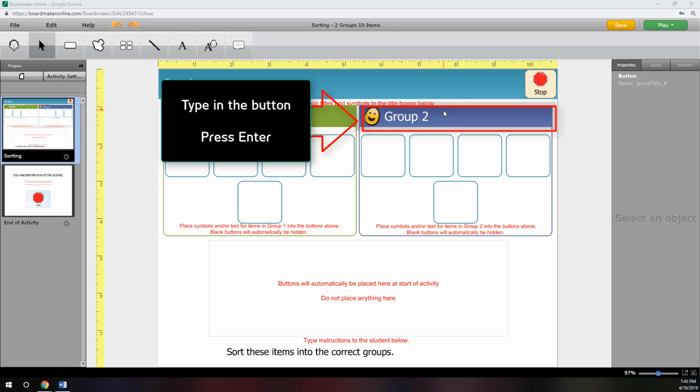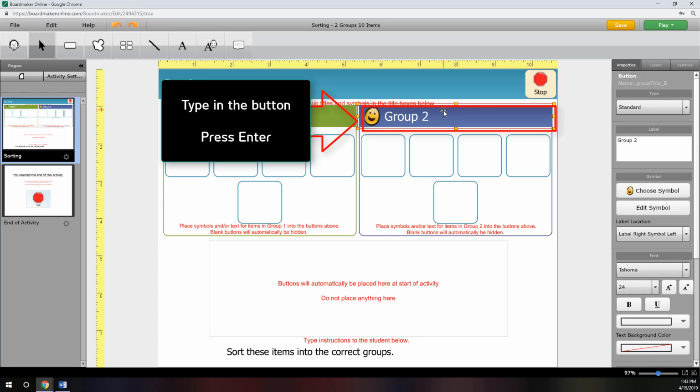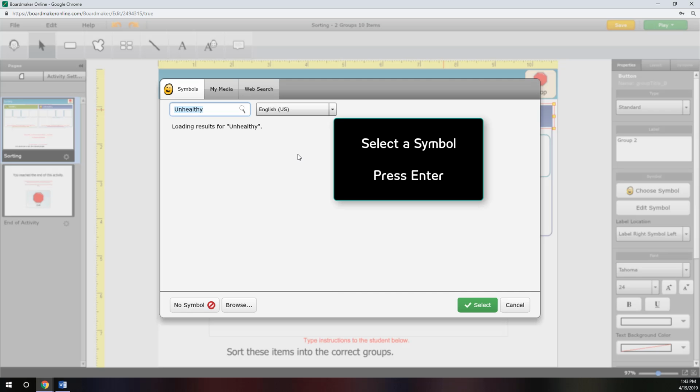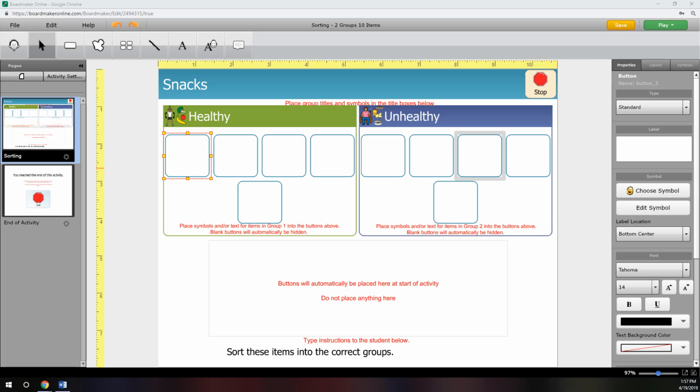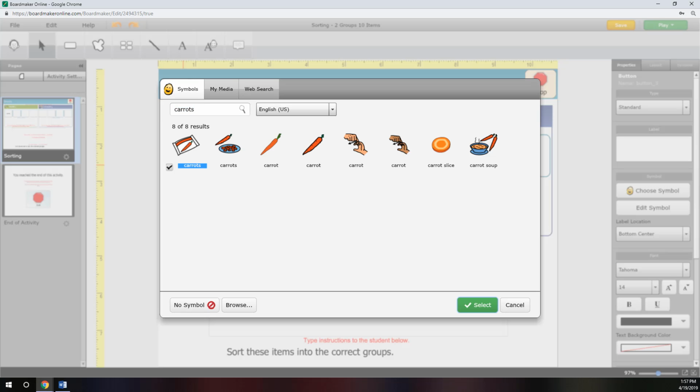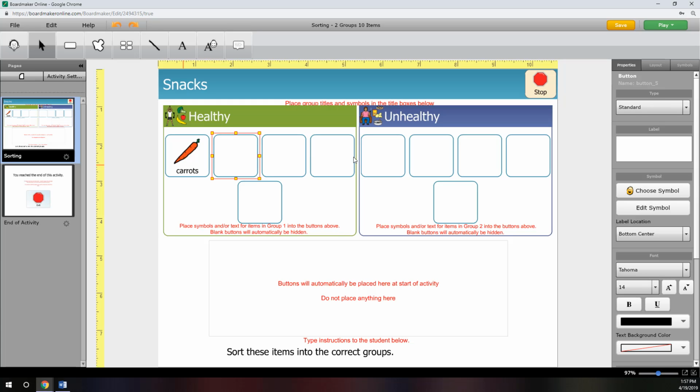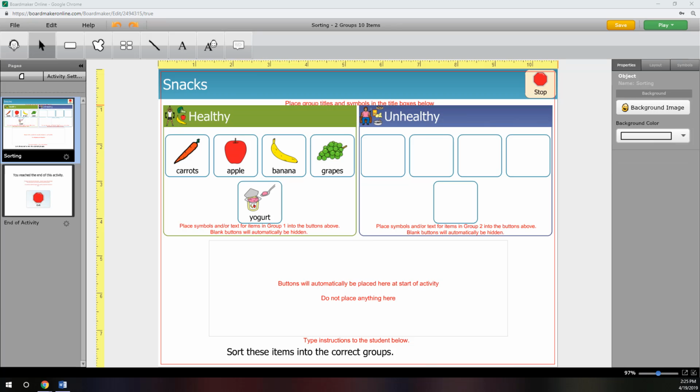I'll do the same thing for my second category. Now, I'll populate the buttons below. I type my word directly into the button. Then click Enter on my keyboard. I'll select the symbol and press Enter on my keyboard to add it to my activity. Now on to column 2.